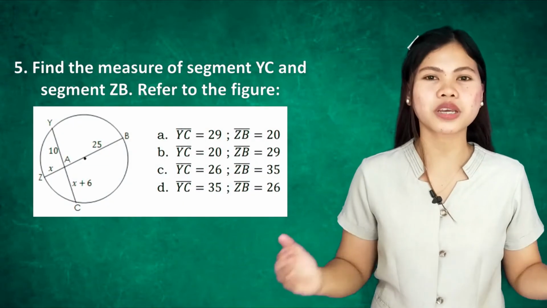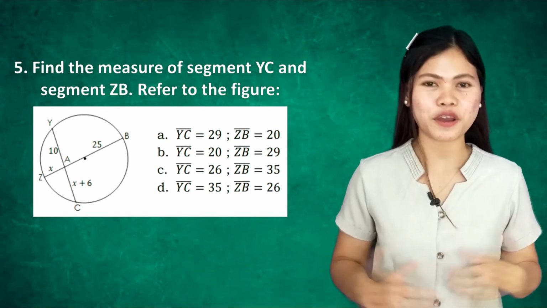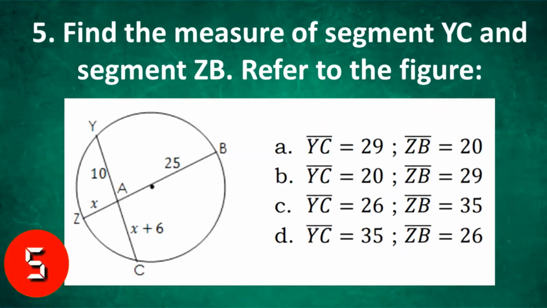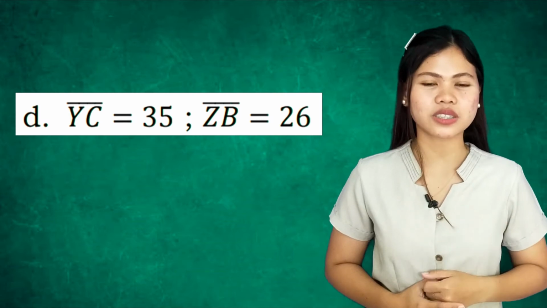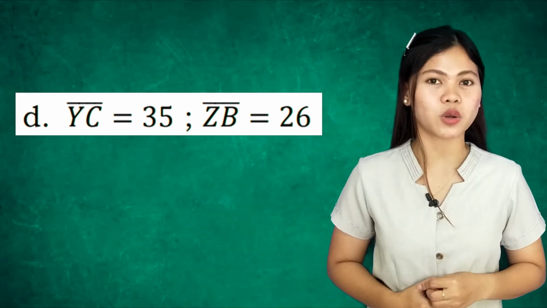Number 5. Find the measure of segment YC and segment ZB. Refer to the figure. Your time starts now. The answer is letter B. Segment YC equals 35 and segment ZB equals 26. How's your score? Congratulations for performing well. It's time to move forward.